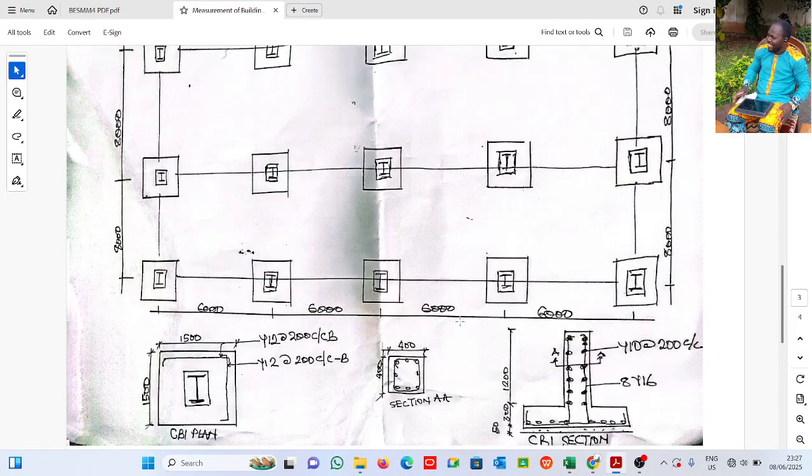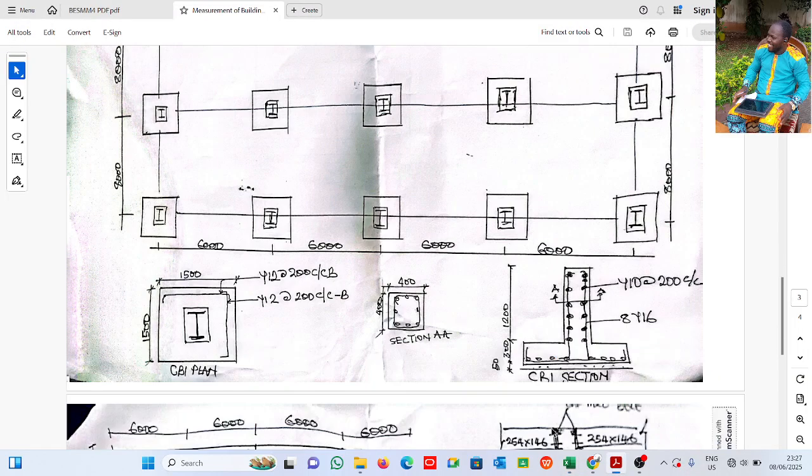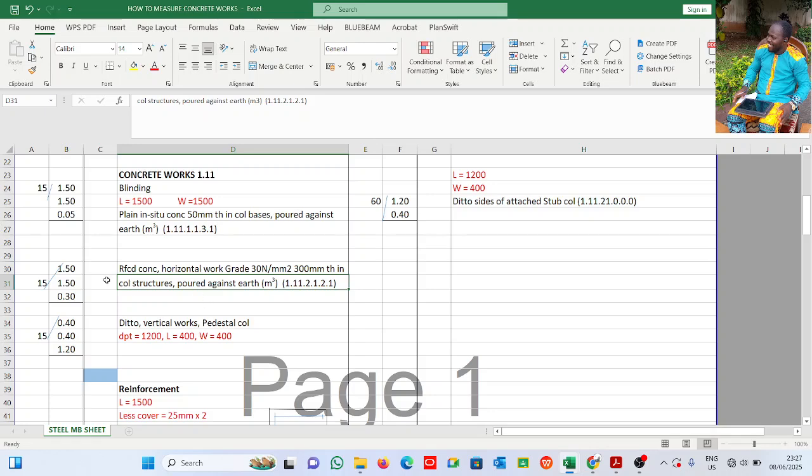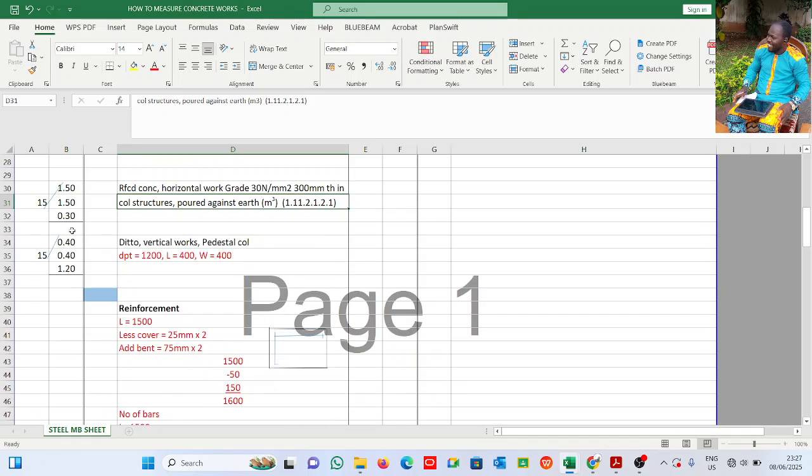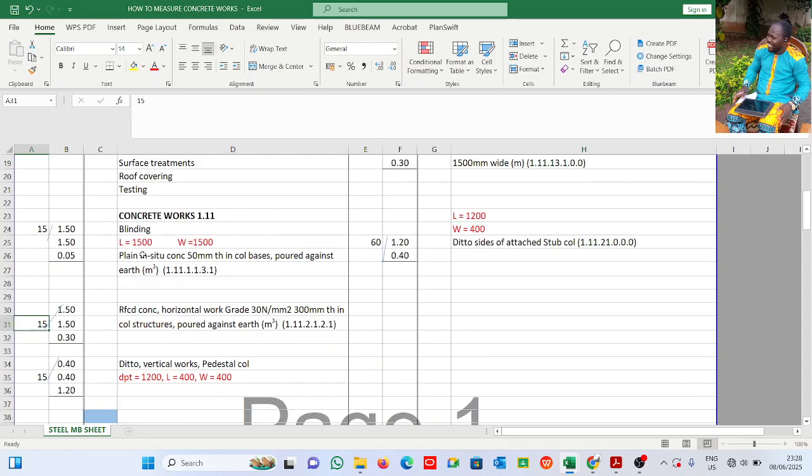All right, I already showed us here. This is it here, 300 mm. So basically we have 1.5 by 1.5 by 0.3. I've calculated the measure takeoff for the concrete in the column base. Now you can see I didn't square.